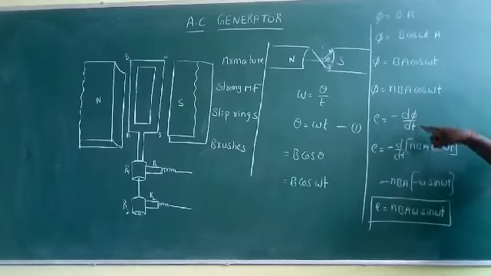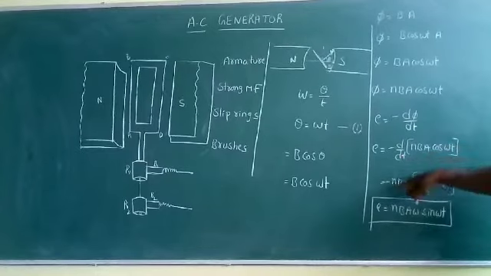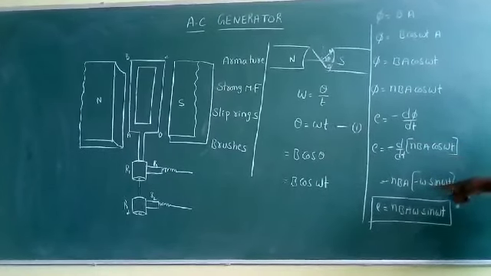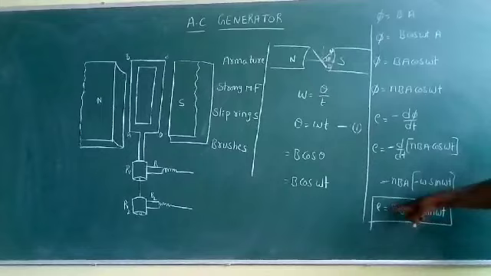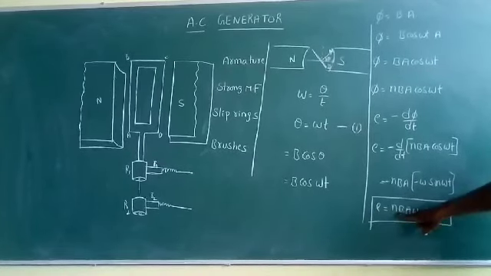E is equal to minus d phi by dt. In place of phi, I substitute this one. NBA taken out. d by dt of cos omega t is minus omega sin omega t. And finally, the instantaneous EMF at any instant is given by NBA omega sin omega t.